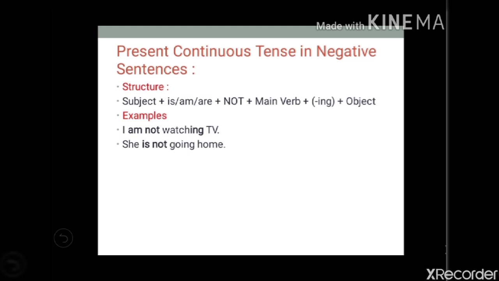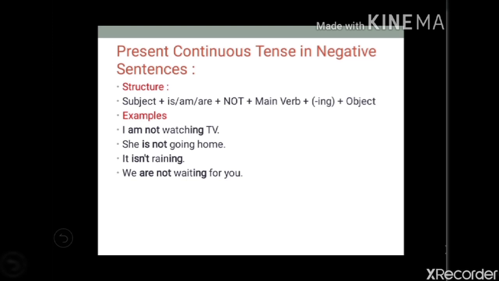She is not going home. So, not before V4. Okay, going. It isn't raining. We are not waiting for you. So, before waiting I have used not. Okay. So, you know now where to use not. First take the subject, then take the auxiliary verb like am, is, are.